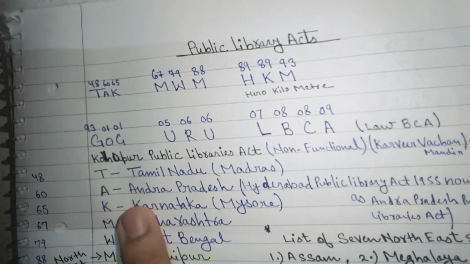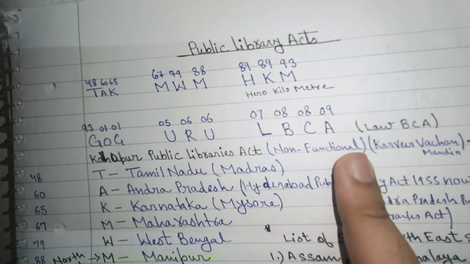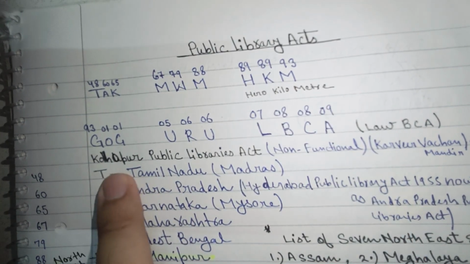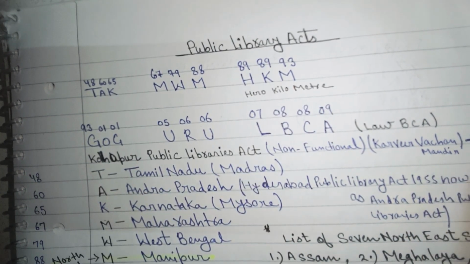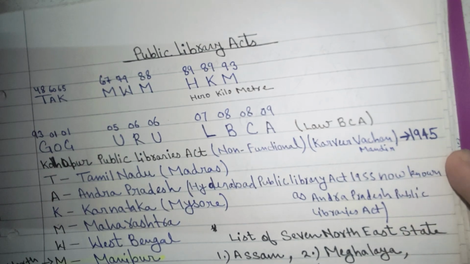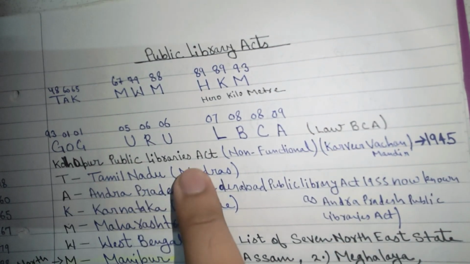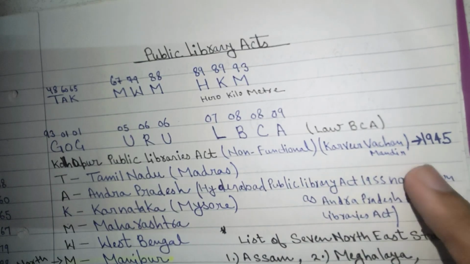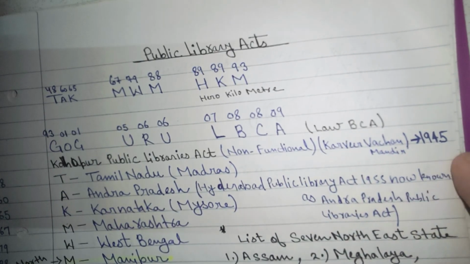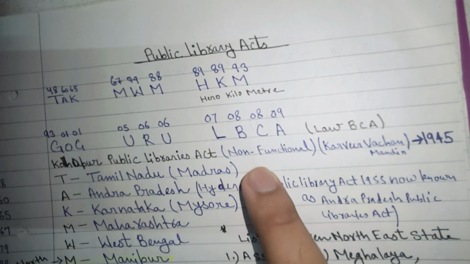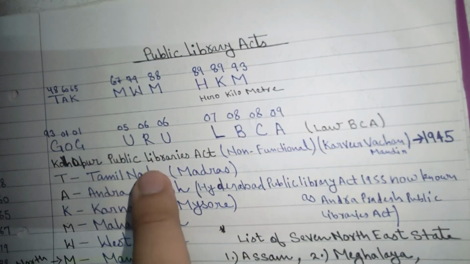The first Public Library Act, which is non-functional, is the Kolhapur Public Library Act, enacted in 1945, which is also called Kar Veer Vachan Mandir. The Kolhapur Public Library Act is a non-functional Public Library Act.